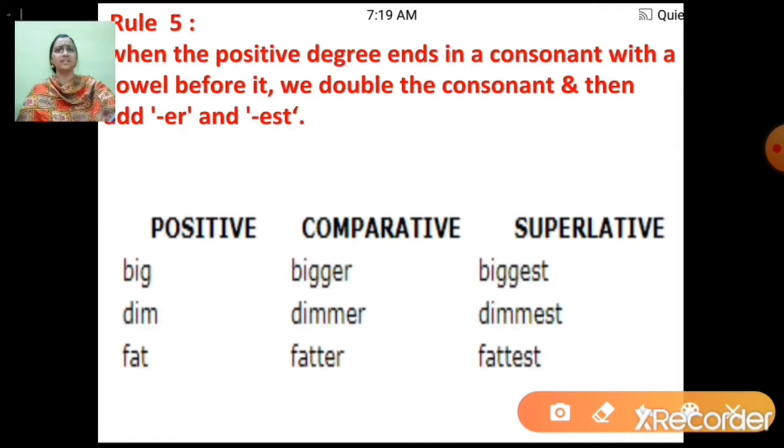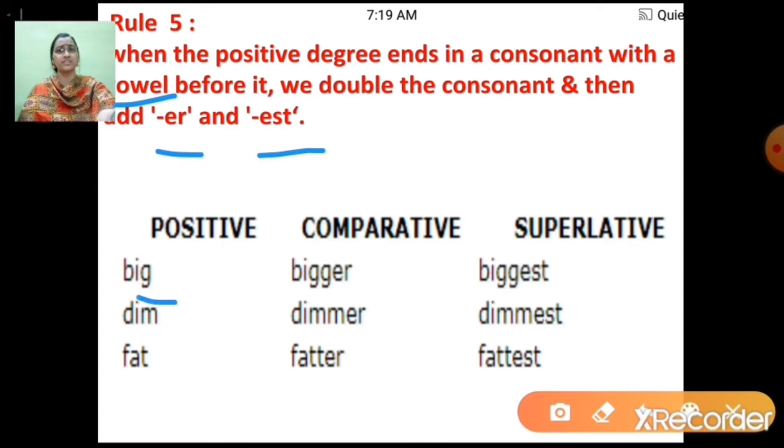Now here is rule number 5. When the positive degree ends in a consonant with a vowel before it, we double the consonant and then add er and est. Now we'll understand this with an example. Here in this adjective big, we have a consonant at the end, the letter g.